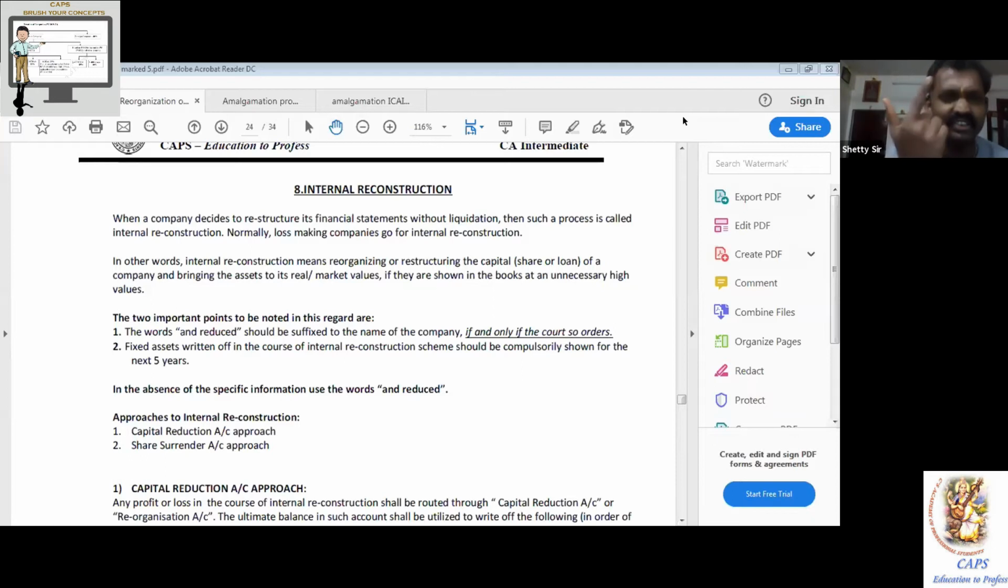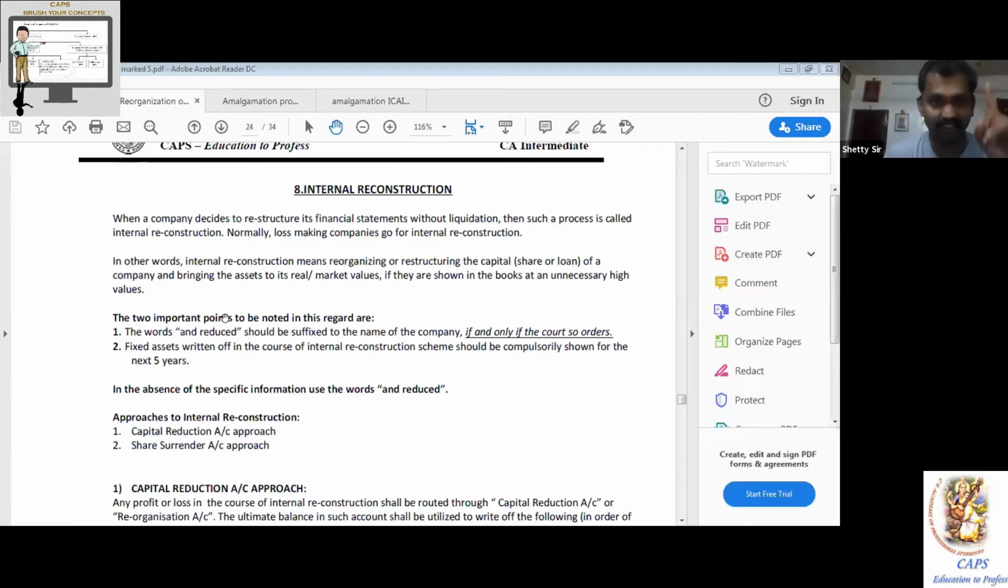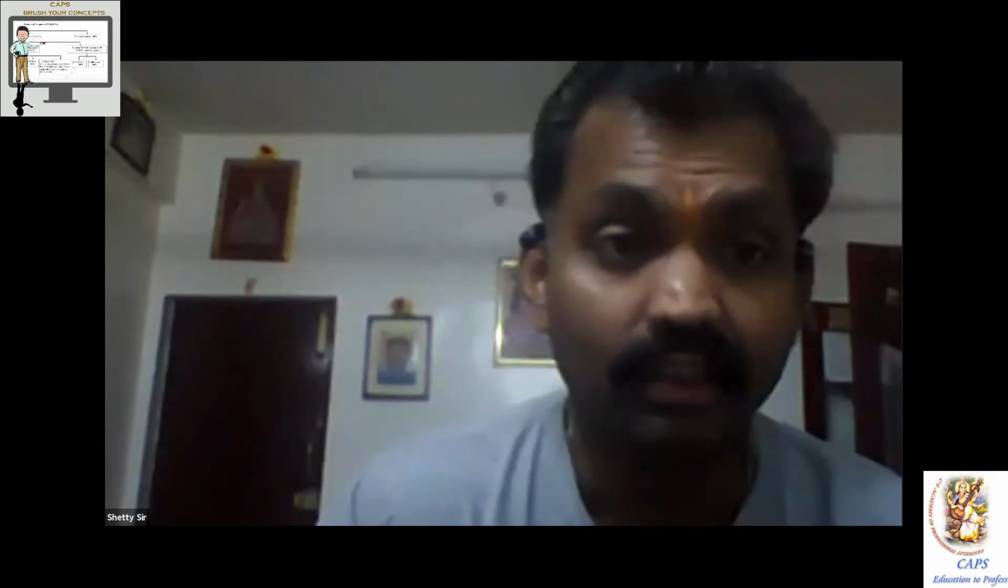Any change you do in the balance sheet is called internal reconstruction. So just because I change the face value, why should I call it a loss-making company? It was not a loss-making company, it was a profit-making company. So the court may not suggest you use the words "and reduced". Are you understanding, my dear friends? Yes, sir. So that is the first point. Second point is the fixed assets which have been written off. Very important.